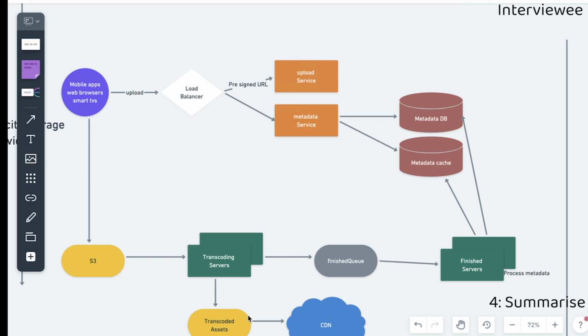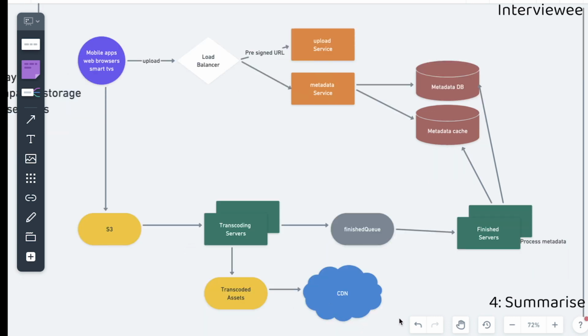That transcoded video with better quality and better encodings is going to be uploaded to the CDN, and the CDN is going to be used by clients to stream to their devices. And once we finish with the transcoding service, we can update the metadata in the database. The other way to set metadata on the video is when, for example, the user wants to update the title, description, tags, things like that. They can do that via REST API. They can also update the metadata via the metadata service and update the database directly.